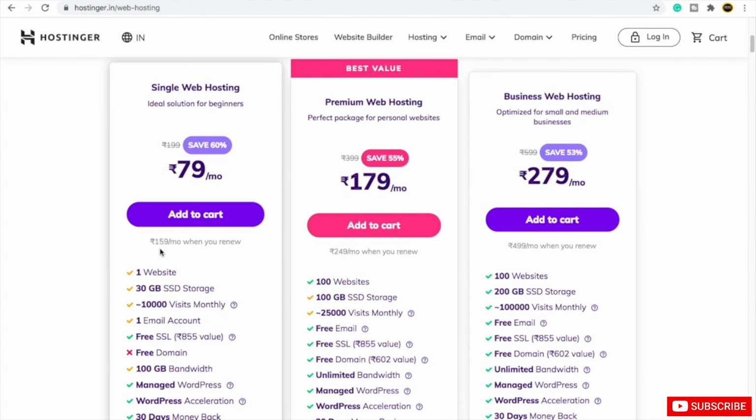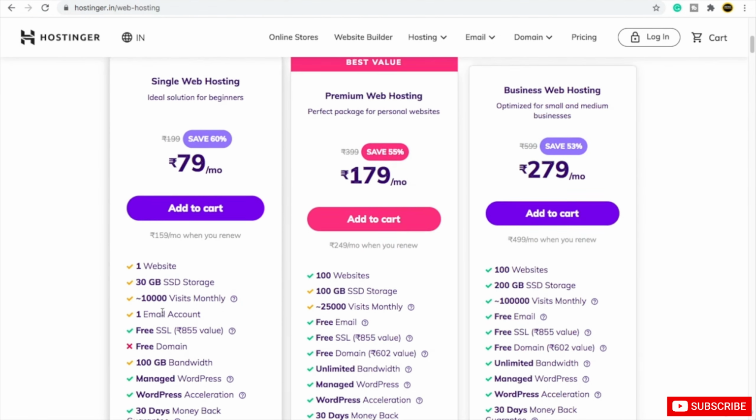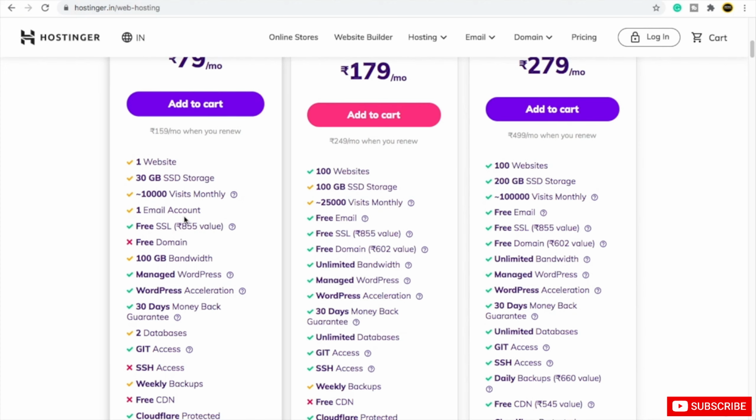In the single web hosting plan, you will only get 30 GB SSD storage. Here you will get 10,000 visits monthly, which means 10,000 people can visit your website monthly without any issue. Even if the visitors increase, don't worry, Hostinger will handle the server. You will get one email account in this plan. First of all, what is an email account? An email account means support@beingcommerce.in. Maybe your name is XYZ, so you can create emails like support@XYZ, customer@XYZ. So this is the email account.